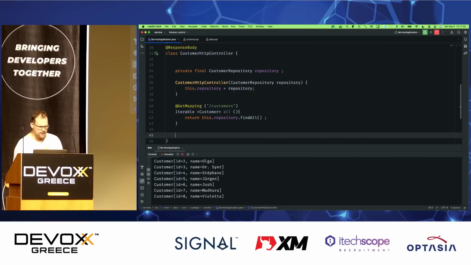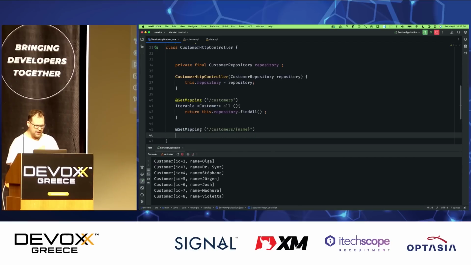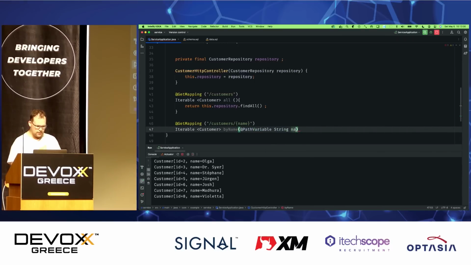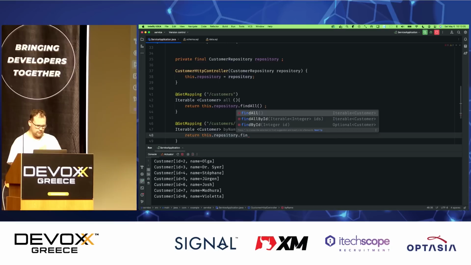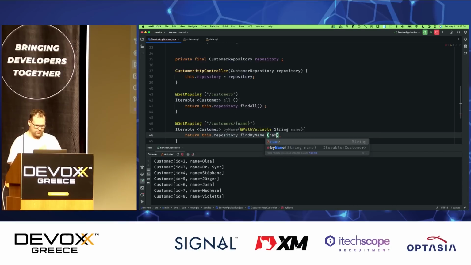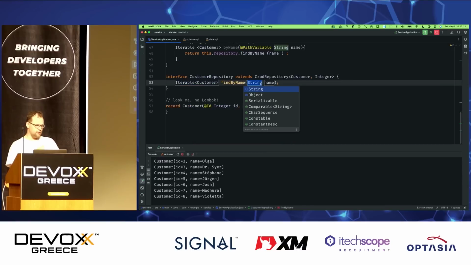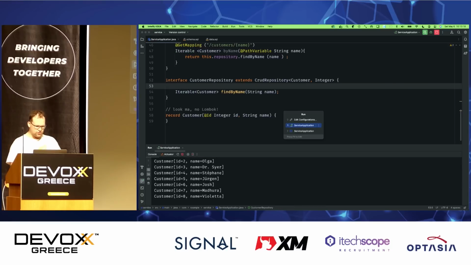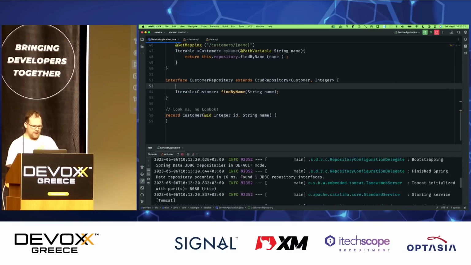I also want another endpoint here that returns the data by name. So customer's name, Iterable, customerByName, and this is a path variable, very simple, straightforward. PathVariable, String name, voila. Return this.repository.findByName, passing in the name. There's this right here, and of course the nice thing about this is you can just hit enter and have the IDE build it for you, so that actually will work just fine. Good. So let's go ahead and restart that. That should work. We should have an HTTP endpoint with data in it.